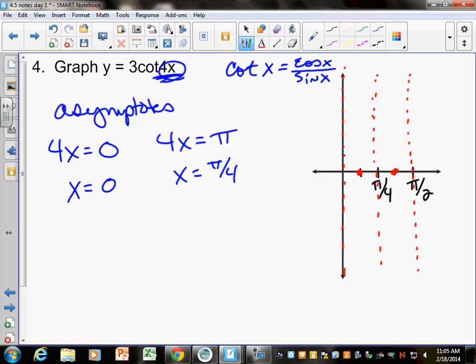The cotangent is 1. But then that 3 in the front means that we're actually going to go up here to 3. So that should be up here at 3. This one should be down here at -3. So basically, it's just stretching it. I agree.